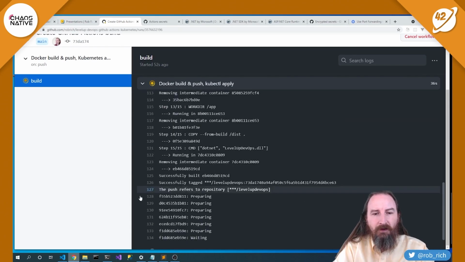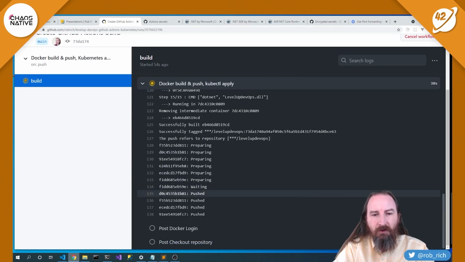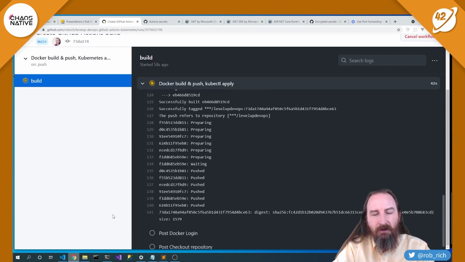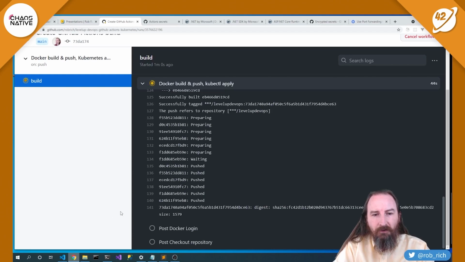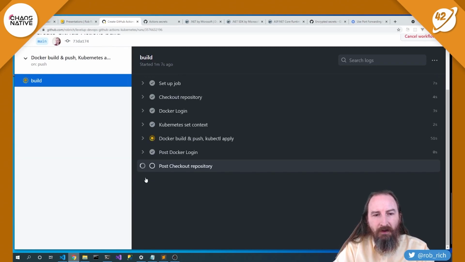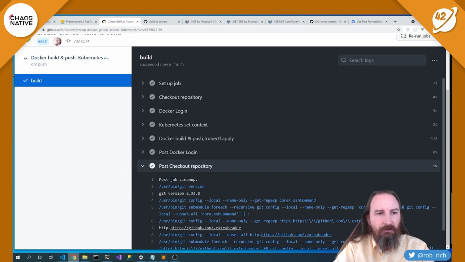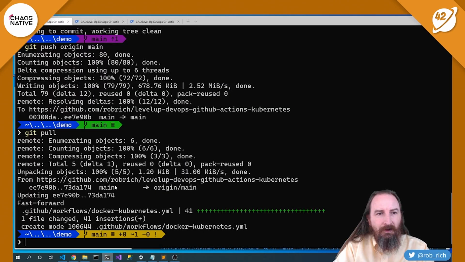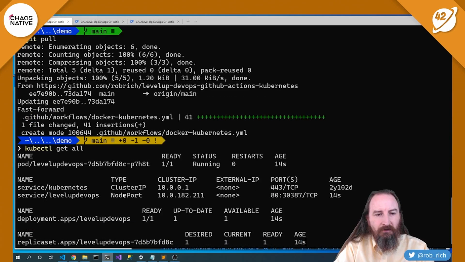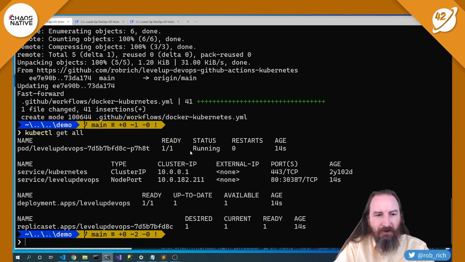Finally, once it gets done with the Docker file, it's going to push that up to our container registry, and then finally do that content of getting it into Kubernetes. So it looks like it just finished pushing it up to our container registry, and there's our kubectl apply, and we can see that our build is green. Very nice. Now let's do a kubectl get all, and we can see our services starting to spin up. If I hurry, I can find it starting, but it's already running.